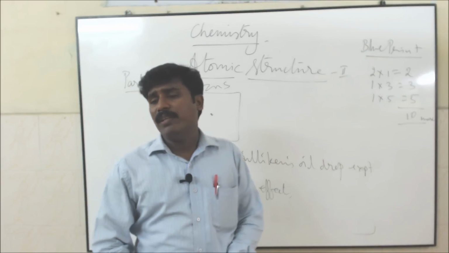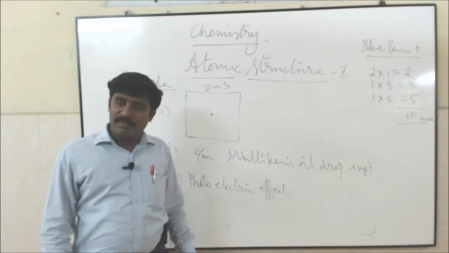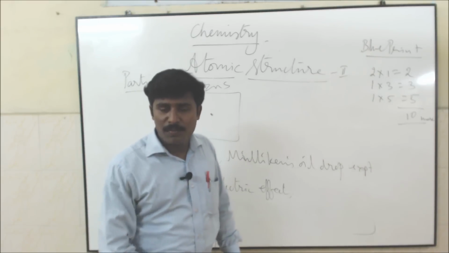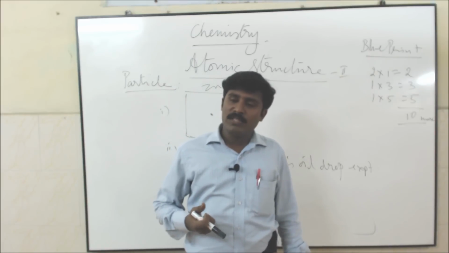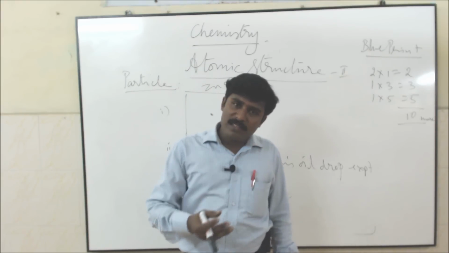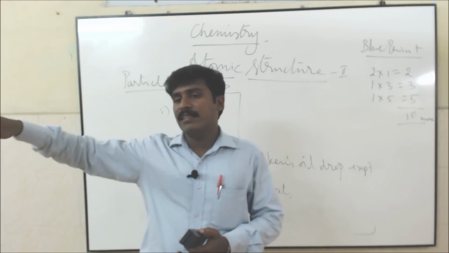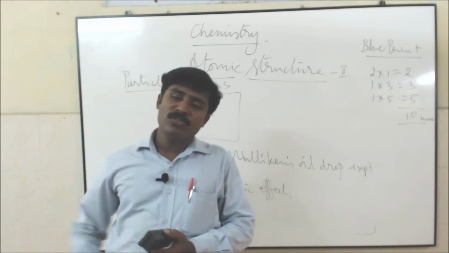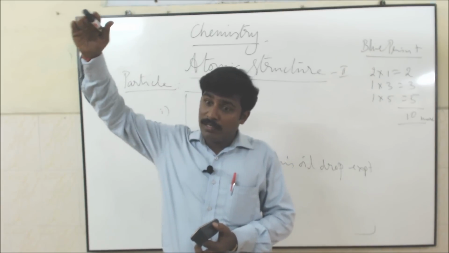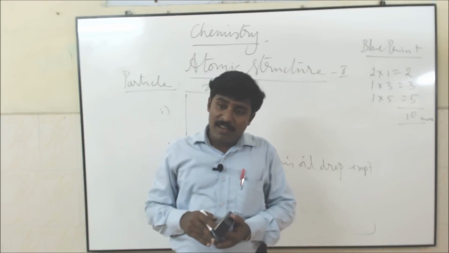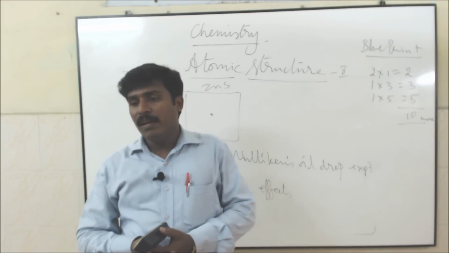Through two experiments you can prove it. The first experiment is the Davisson and Germer experiment. In the year 1927, Davisson and Germer obtained a beam of electrons from a heated tungsten filament. These electrons are accelerated using a high positive potential and allowed to fall on the nickel crystal. Now these electrons are scattered in different directions. This scattering is almost similar to Bragg's X-ray diffraction method, which already proved X-rays are wave nature. This scattering is also almost equal to that experiment, so we can conclude electrons have wave nature.